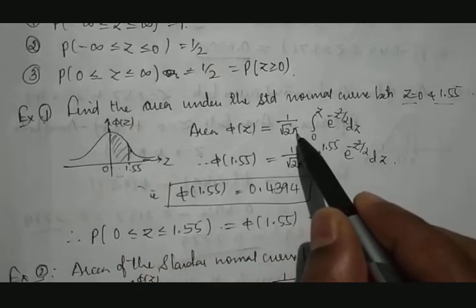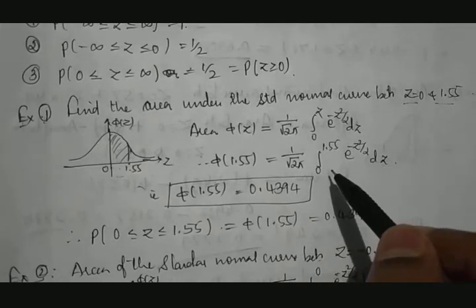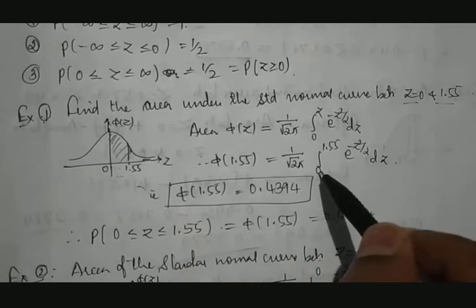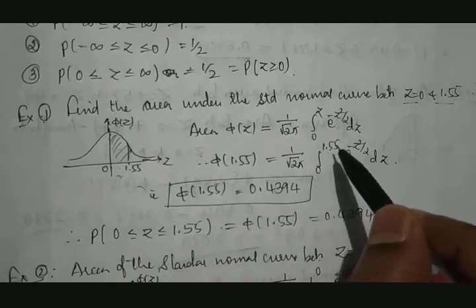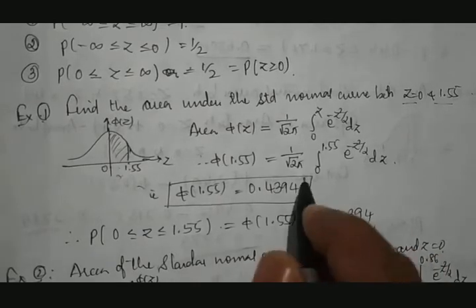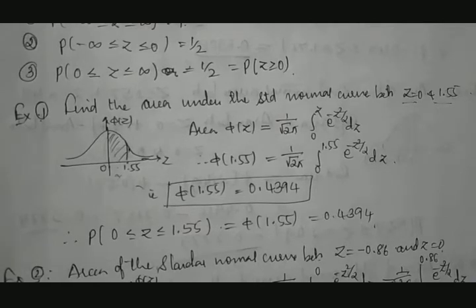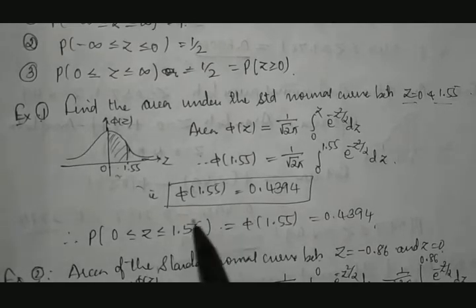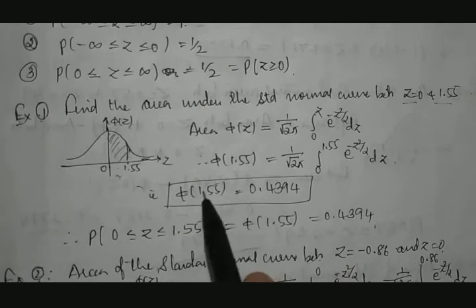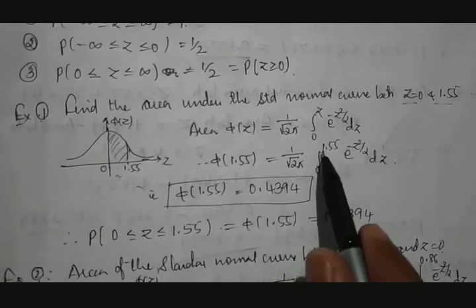How to calculate? Either we take this formula, integrate, and substitute the upper and lower limits as the values of z, from 0 to 1.55. Then calculate, substitute, and you will get the result. Or else we can follow the normal distribution table. What does the normal distribution table say? As per the normal distribution table, you can see here I'll be getting two numbers, one is 0 and one is 1.55.